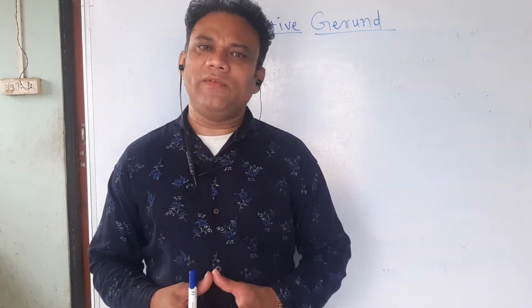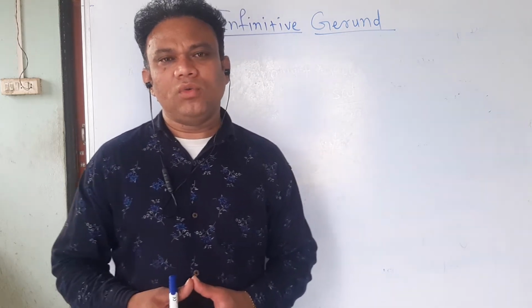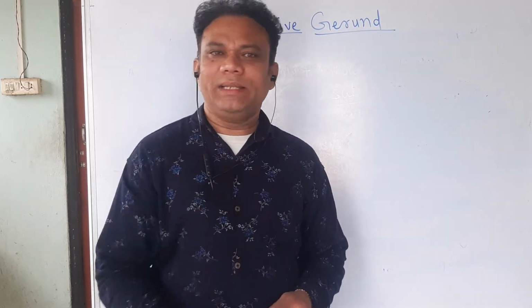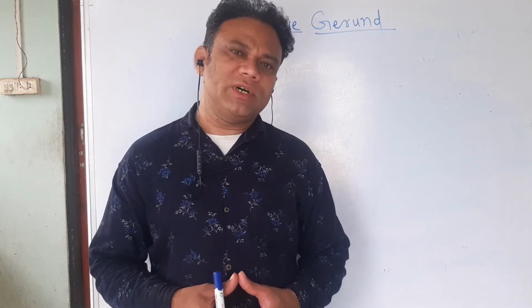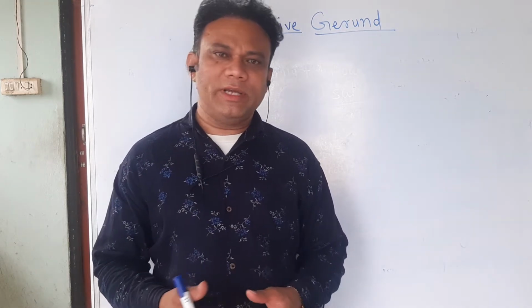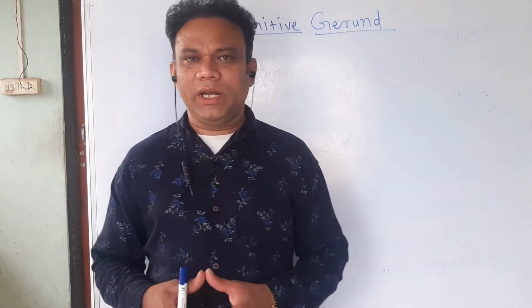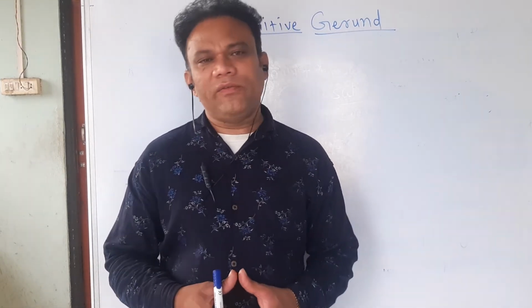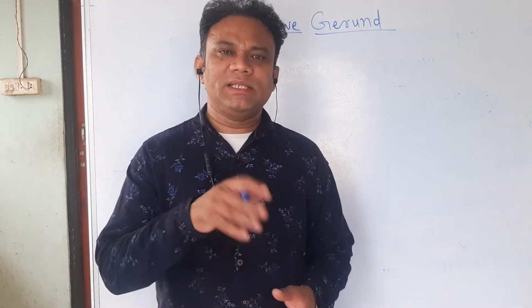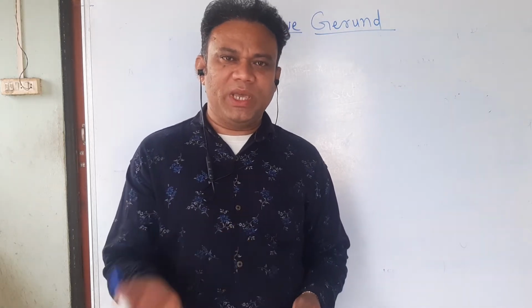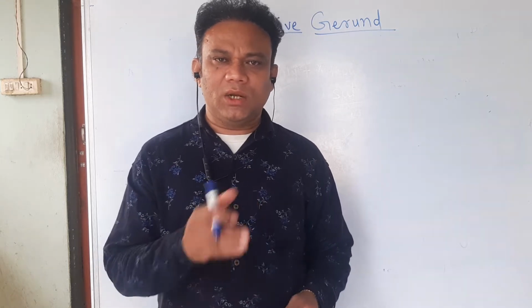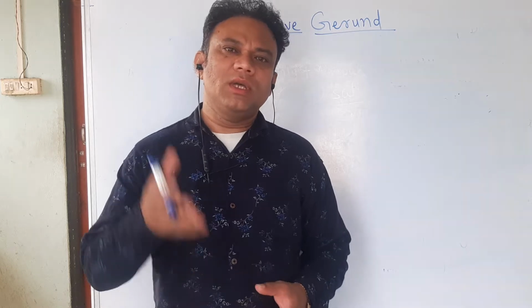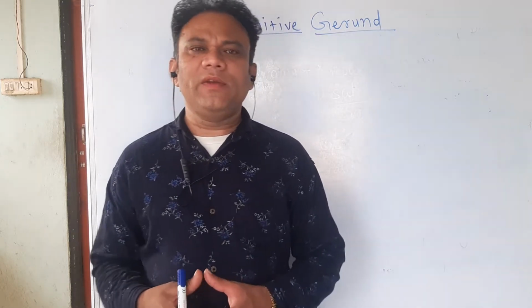Now to convert an infinitive into a gerund, what do we have to do? We just have to cancel the preposition to and add the suffix ing to the first form of the main verb. For example, to write is an infinitive. What will be its gerund? Writing. To sing is an infinitive. What will be its gerund? Singing. To speak, speaking. To dance, dancing. To walk, walking.